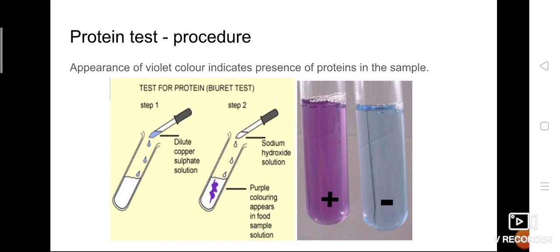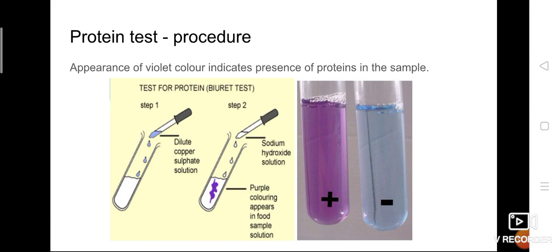Caustic soda is nothing but sodium hydroxide solution. Then we have to shake well. The pulse we have ground, water, caustic soda solution and copper sulfate solution mix with each other. Then we keep that test tube undisturbed for a couple of minutes. Then you can observe the change in color. Here also, with the help of the color only, we detect whether the particular food item contains protein or not. The color we observe here is violet.